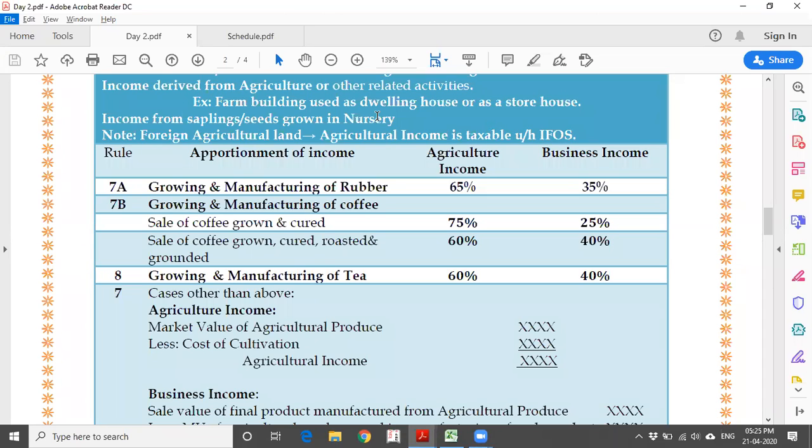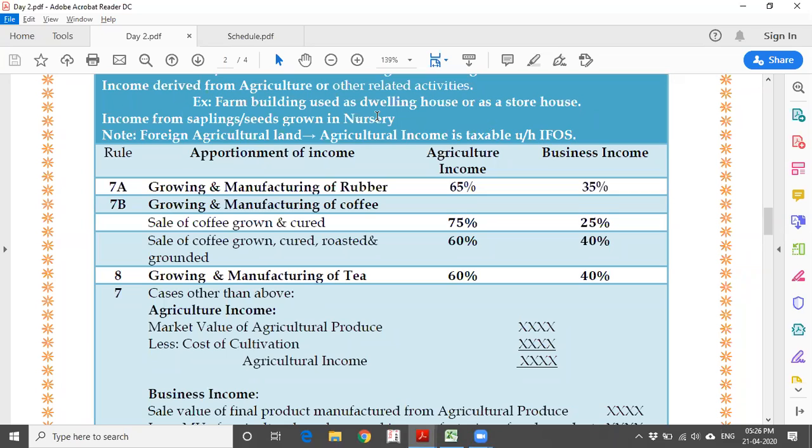Whenever you have grown and cured, then taxable is 25%, and agriculture income which is not taxable is 75%. Next process, after curing, you have the option of roasting and grinding. That's coffee powder. If you as a cultivator have grown and made coffee powder as well, in those cases 40% will be treated as business income and 60% treated as agriculture income.